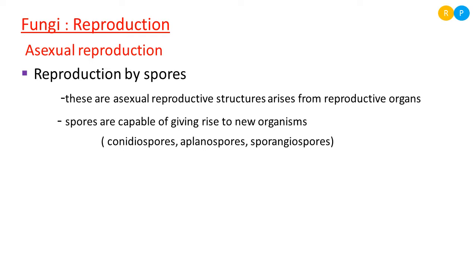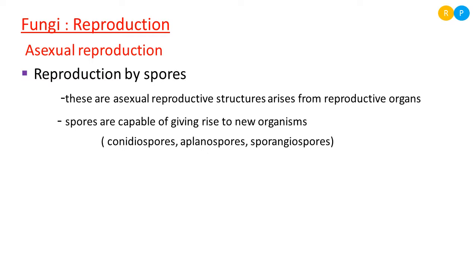Understood. In asexual reproduction, different members show different kinds of reproduction. One of them takes place by spore formation. In fungi, spore formation is a very common type of asexual reproduction. What do you mean by spores?